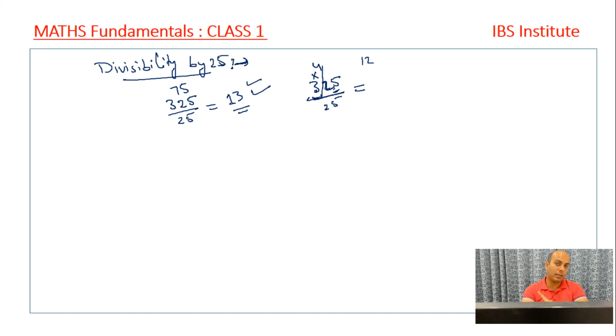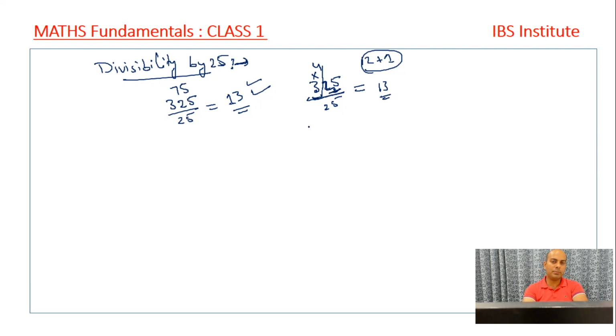If there had been 50, the remainder would have been 2. If there had been 75, the remainder would have been 3. So here it is 325. 3 into 4 is 12, and 25 was written because of 1. So 12 plus 1, my number comes out to be 13, right?